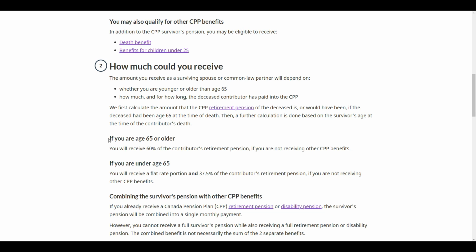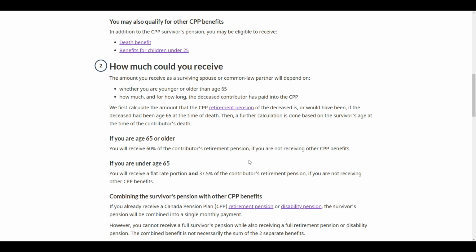Now, if you're looking at retirement planning, there are some specific things that we want to keep in mind here. So if you are over the age of 65, the CPP survivor benefit is based on 60% of the contributor's retirement pension. Now, when they say retirement pension, they don't mean the earlier amount if you start at age 60 or the later amount if you start at age 70. What they're really talking about here is the calculated amount that they would receive at the age of 65.